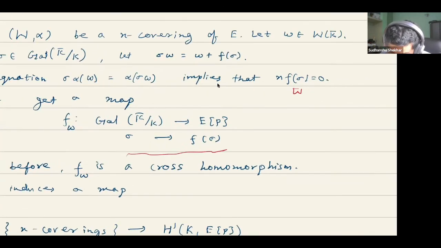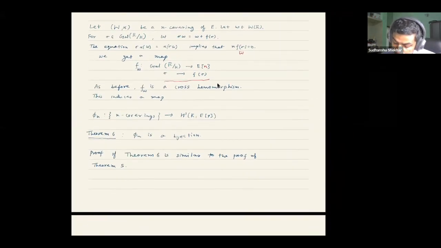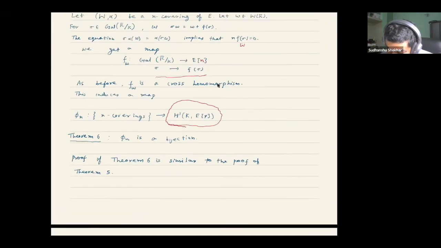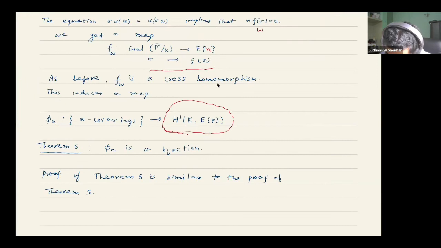Again, there is a small mistake here, let me correct it. So this gives us an element in the Galois cohomology group of E[N]. Everywhere I have sometimes written P-torsion points only; I have written P here, but it should be N. Wherever that happens, just make it N. Sorry for this.